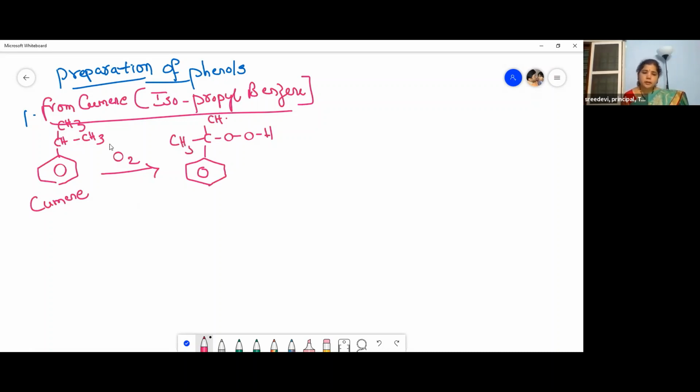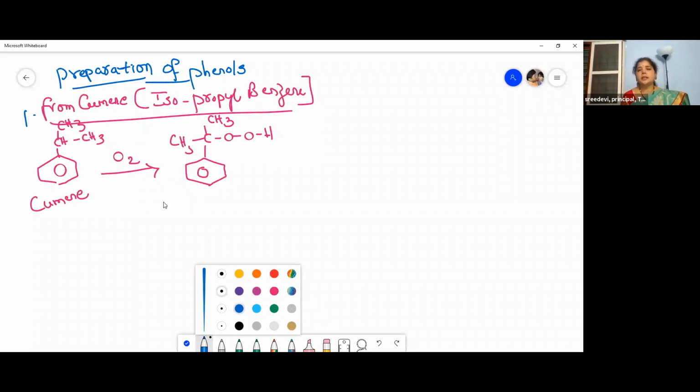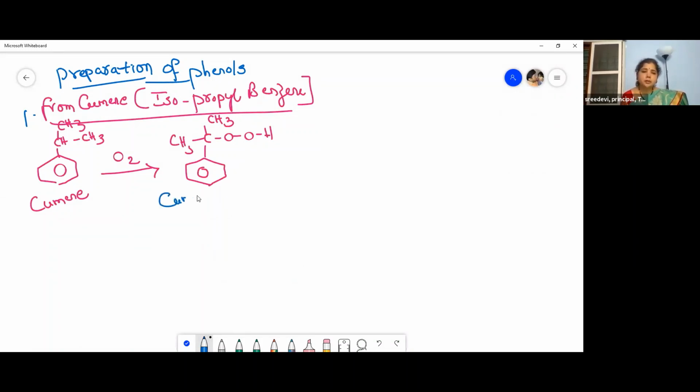Cumene hydroperoxide. See, right from my first session, I'm telling you to remember the terminology, to understand the meaning of the terminology. So it gives cumene hydroperoxide. See, what is a peroxy bond? When a bond is present in between two oxygen atoms, it is called a peroxy bond. Cumene hydroperoxide. Very simple, right?